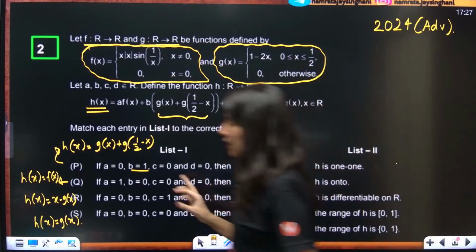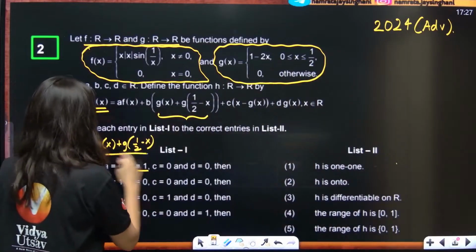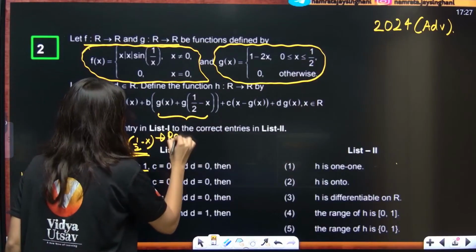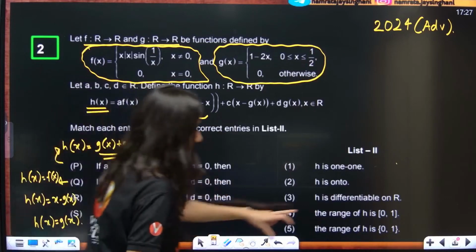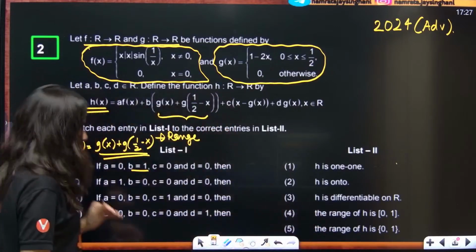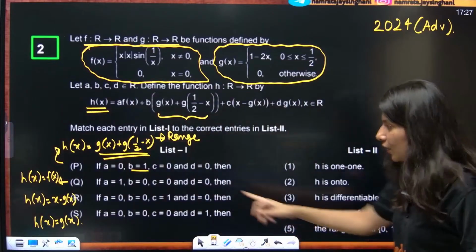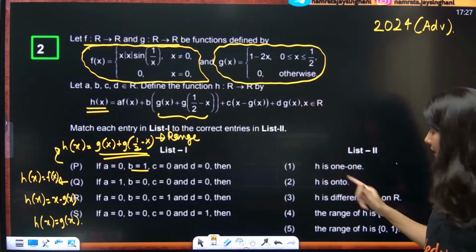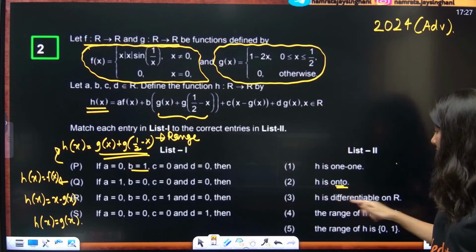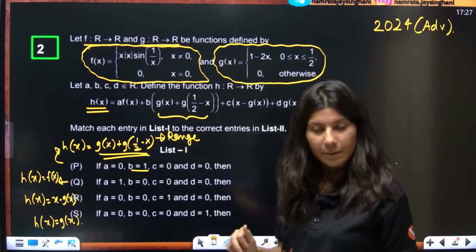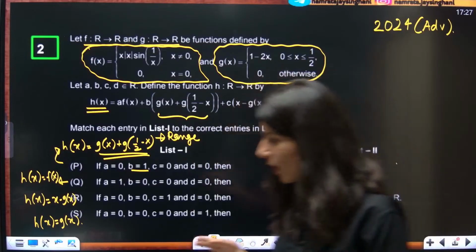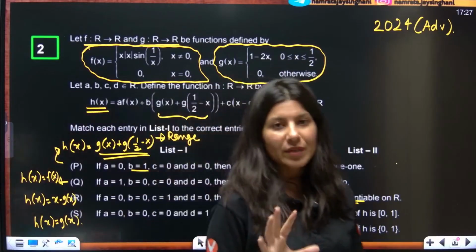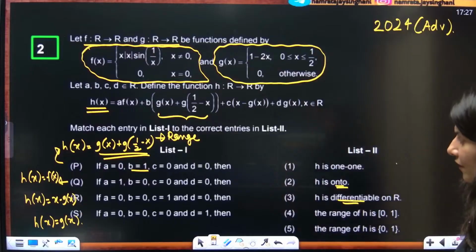That means we need to calculate the range of g(x) plus g(1/2 - x). We are looking for the range of it. In P, we need to calculate the range because the option is either 4 or 5. For Q, h(x) is equal to f(x), we are interested in whether my function f(x) is onto or whether my function is differentiable. Let's focus on P and Q. Are you understanding it? Right now, what we are doing is decoding of the question.